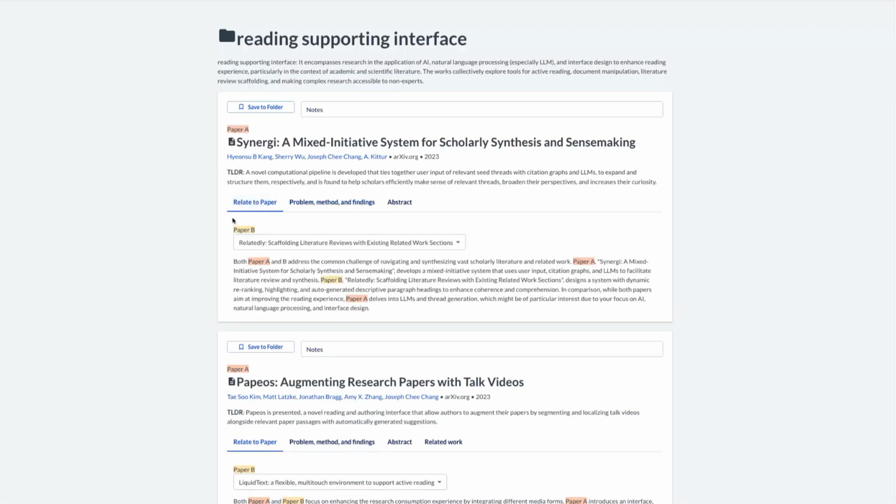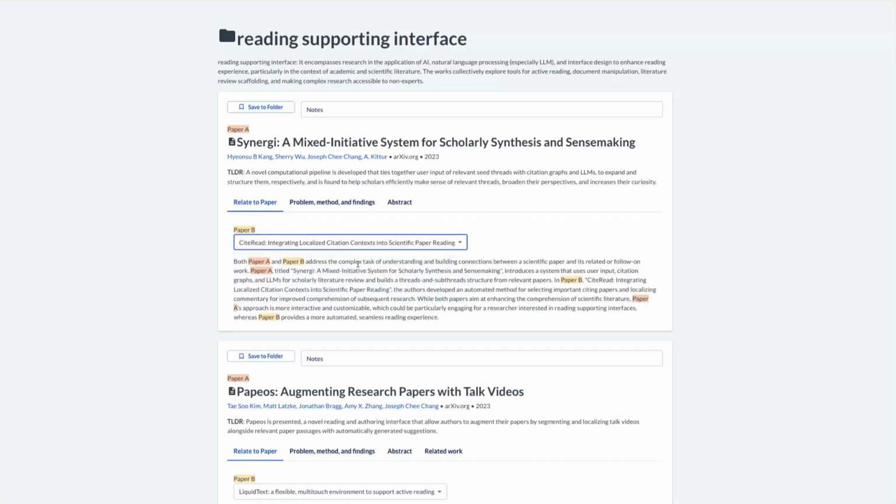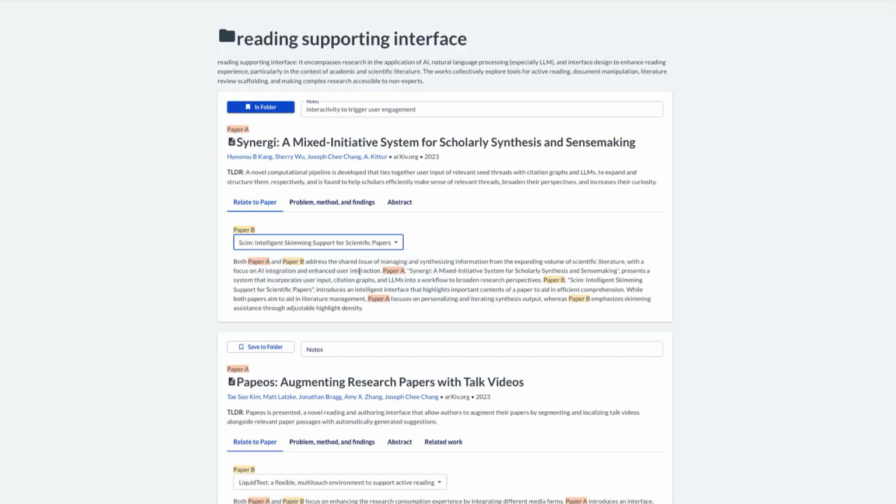Then she can click the Relate to Paper tab to compare the recommended paper with a paper she is already familiar with. She learns how these two systems differently design interaction and notes interactivity to trigger user engagement as one dimension to design for in reading interfaces. She also sees that there is a description for the Synergy paper and the paper she has collected in passing.